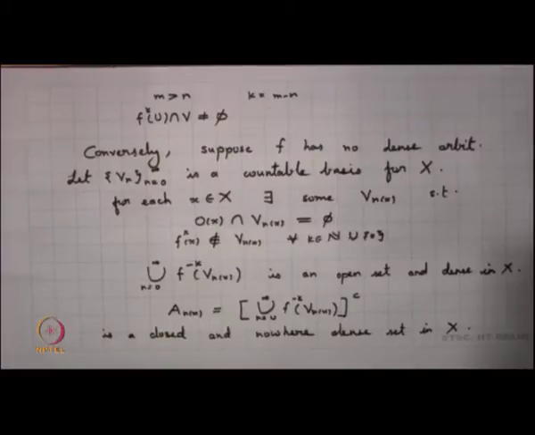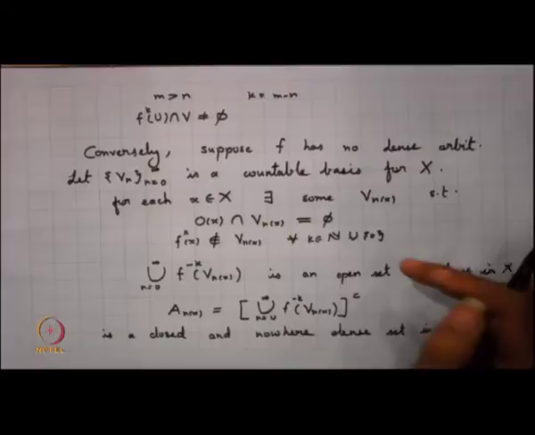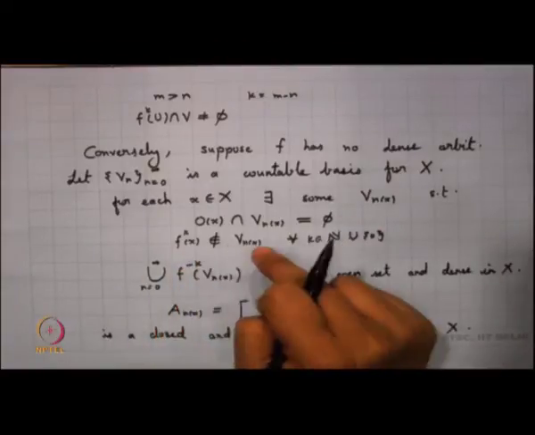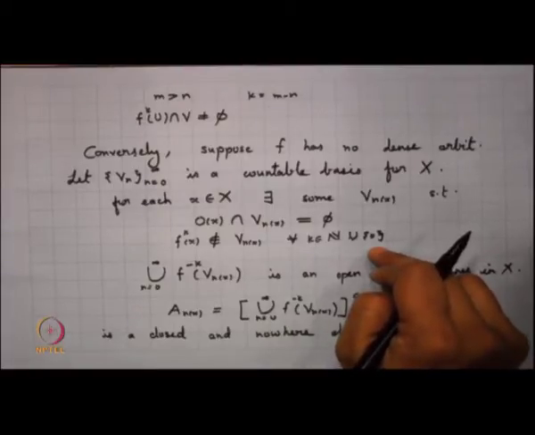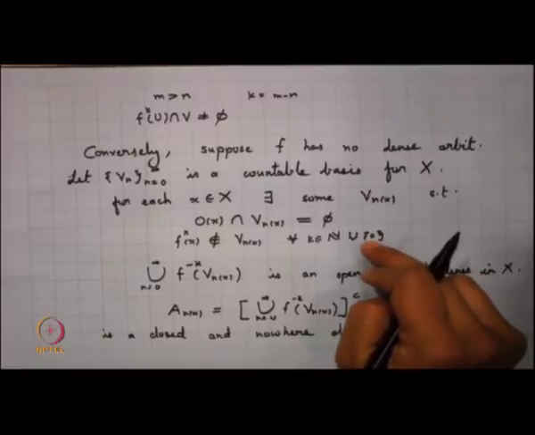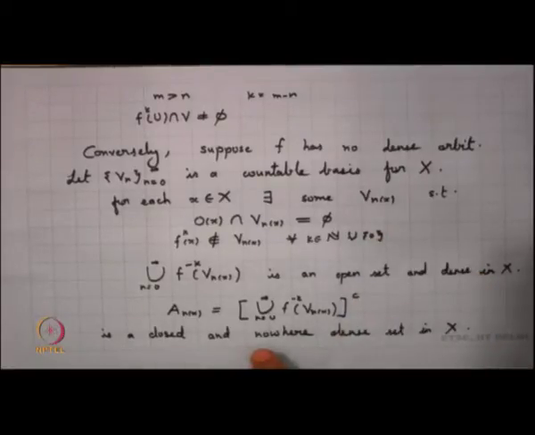Now, interestingly, the way we have defined V n x, we had defined V n x such that f k of x does not belong to V n x for every k in n union 0. So, basically we want our point x also to be not in V n x. Since x is not in V n x, no point of the orbit of x is in V n x. So, that means my x should belong to the complement of this union, and hence I can say that x belongs to A n x, and this is true for every x in X.